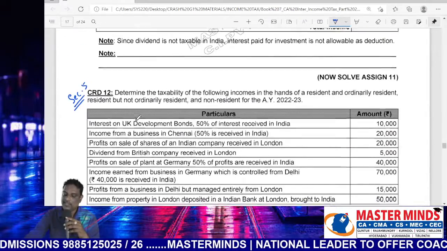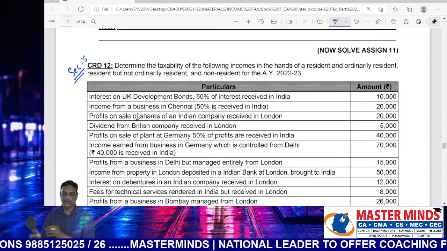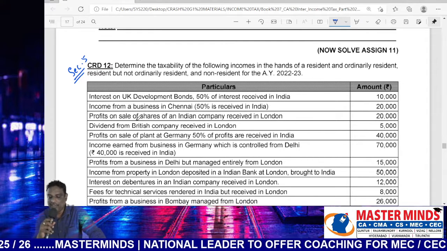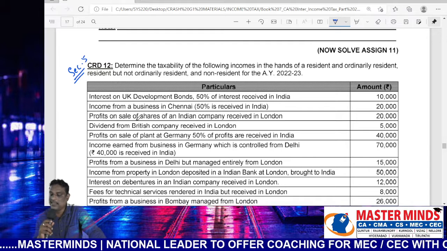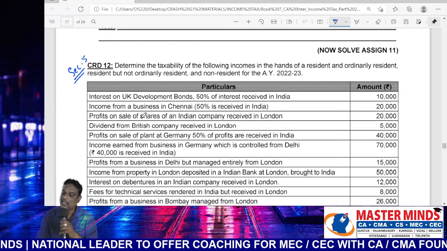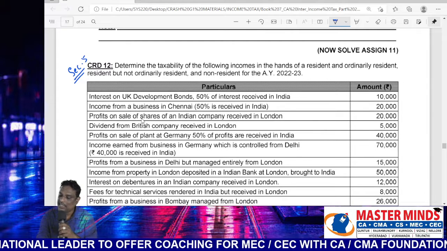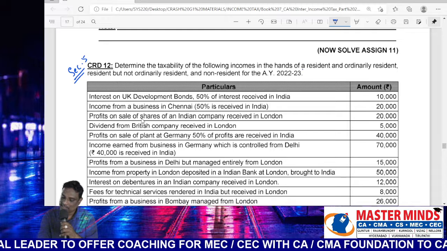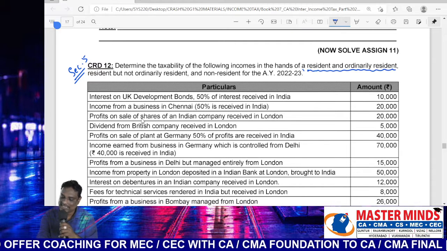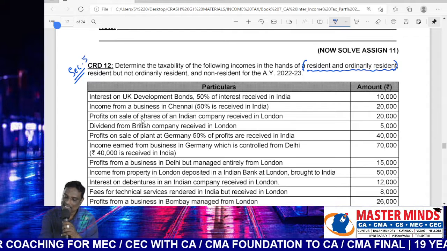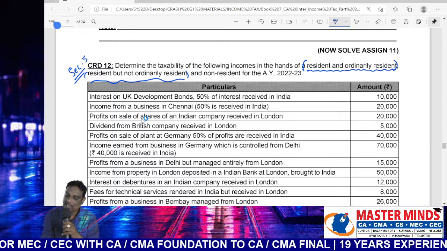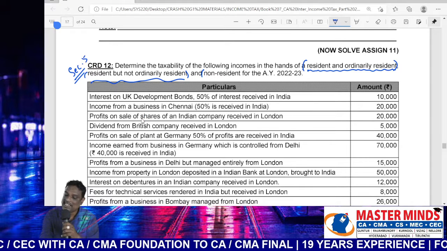So problem number 12. Determine the taxability of the following incomes in the hands of resident and ordinarily resident, resident but not ordinarily resident, and non-resident. So this problem requires an answer in all three statuses. Compute his total income in all three statuses.